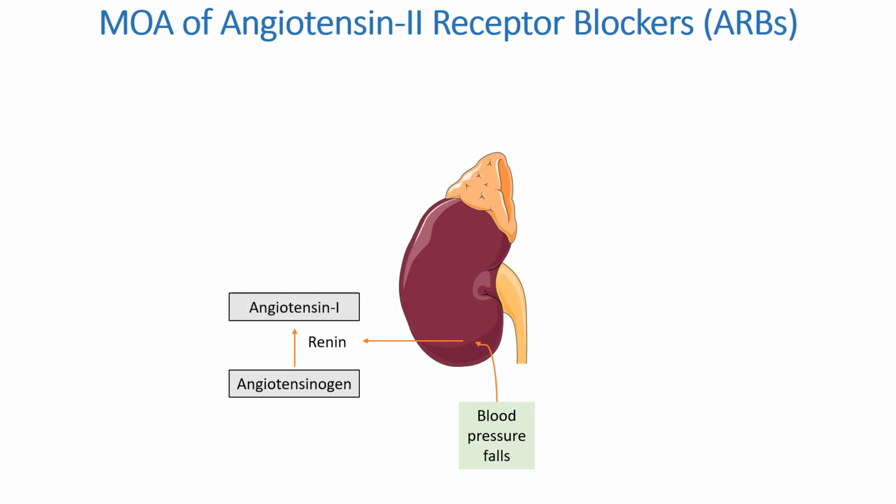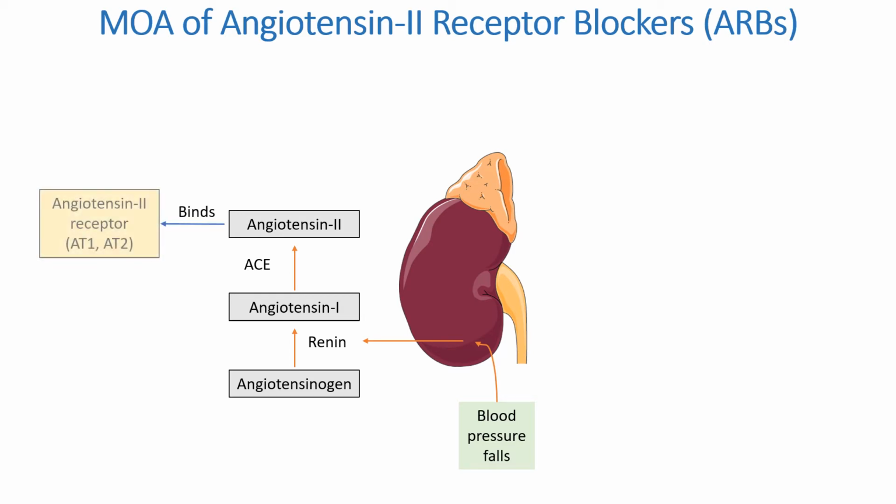Now this angiotensin 1 is relatively inactive, and is converted into angiotensin 2 in the presence of the enzyme ACE, which is nothing but angiotensin converting enzyme. This angiotensin 2 then binds with the angiotensin 2 receptor, which is the AT1 or AT2 receptor, and causes vasoconstriction. And due to this vasoconstriction, the blood pressure rises.